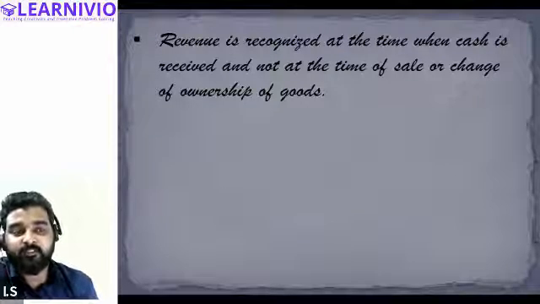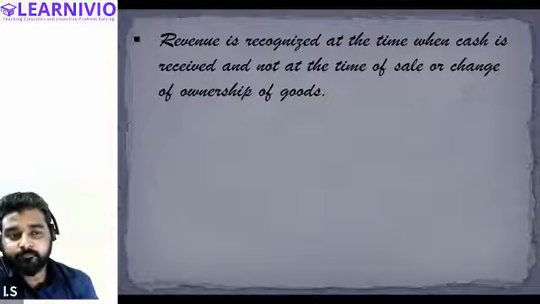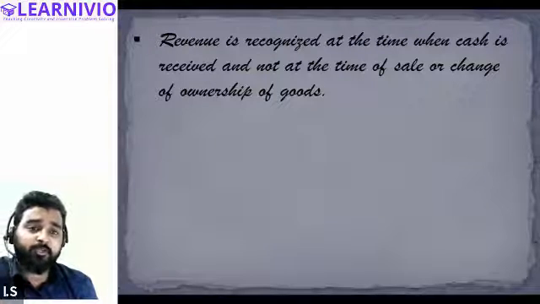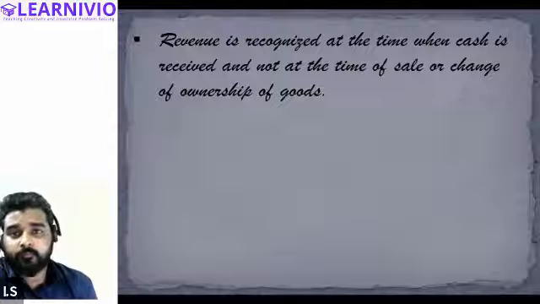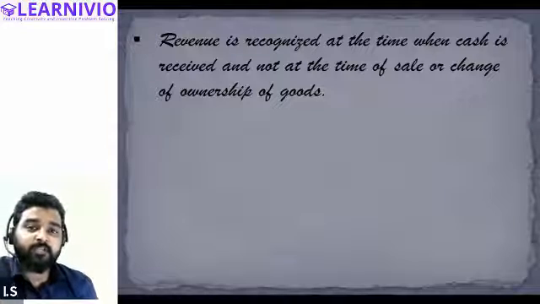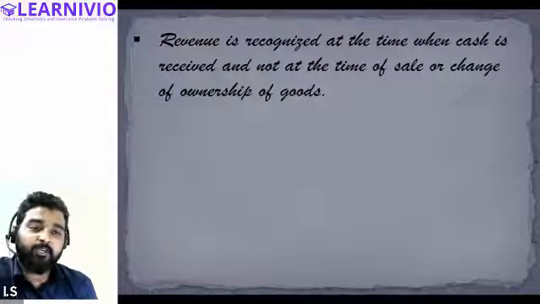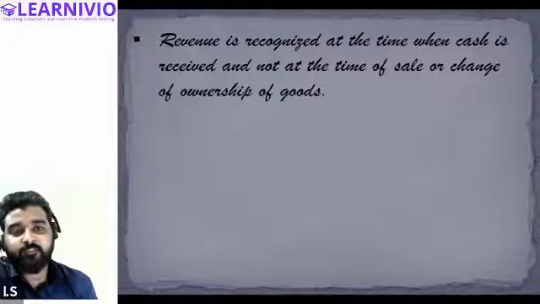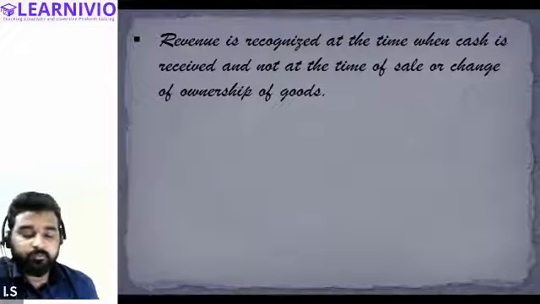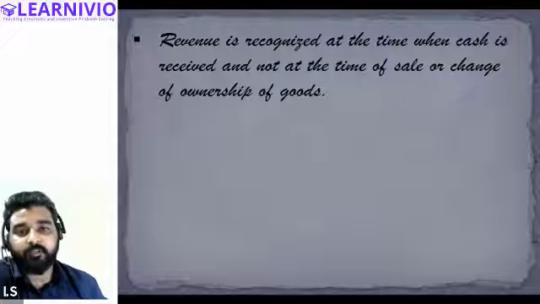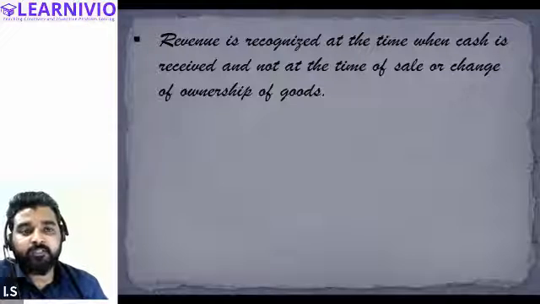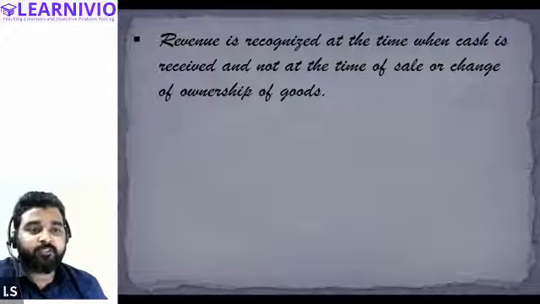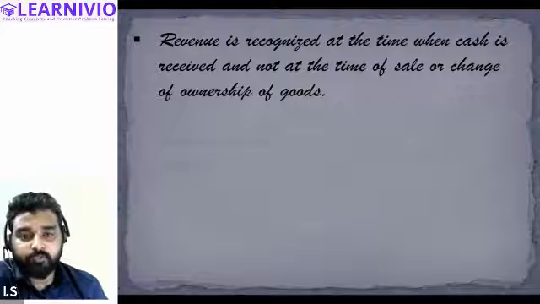If we sell goods on credit, because there is no inflow of cash, such a transaction will not be recorded. But if we follow accrual basis accounting, we can record that transaction even if the cash is not there. We will talk about that later. So for now, revenue is recognized when cash is received and not at the time of sale or change of ownership of goods.